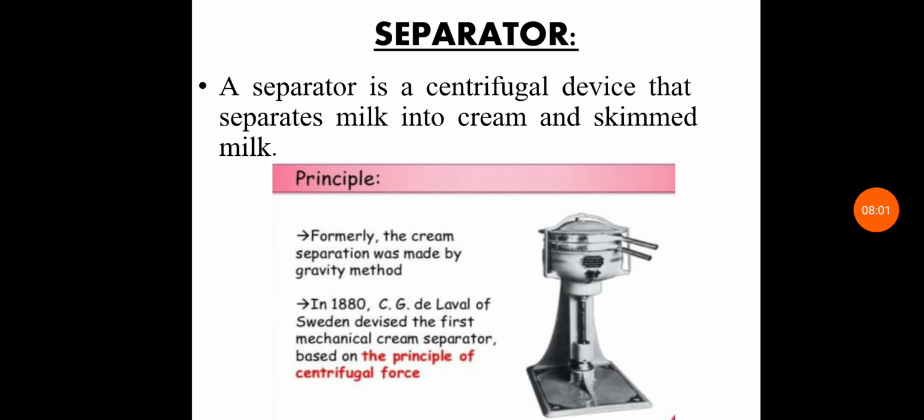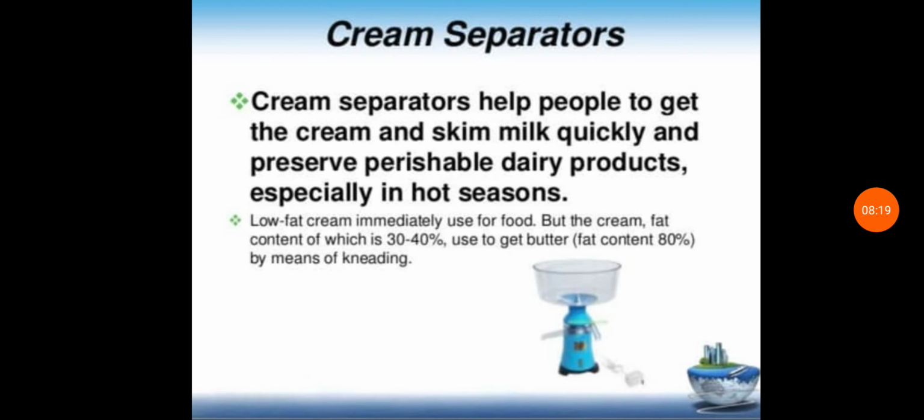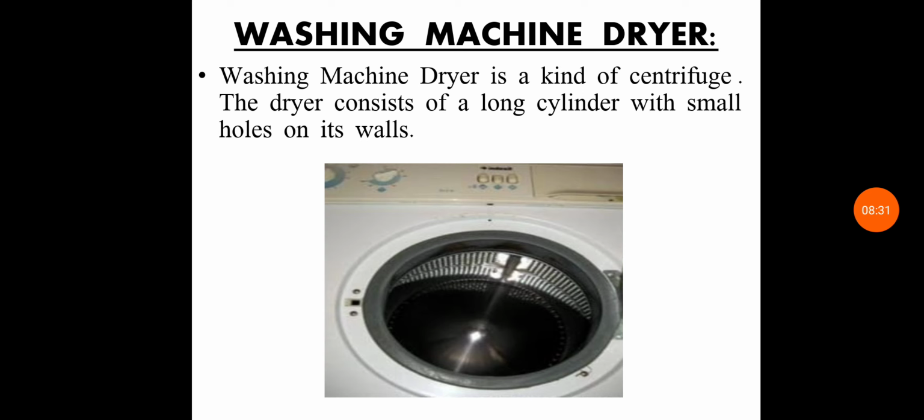In this machine, milk is whirled rapidly since milk is a mixture of light and heavy particles. When it is rotated, the light particles gather near the axis of rotation, whereas the heavy particles go away, and hence the cream can easily be separated from the milk. Cream separators help people to get the cream and skim milk quickly and preserve dairy products, especially in hot seasons. Now, the second device is the washing machine dryer.